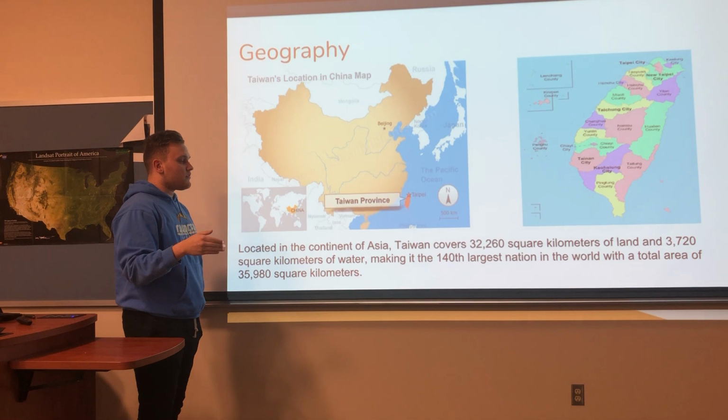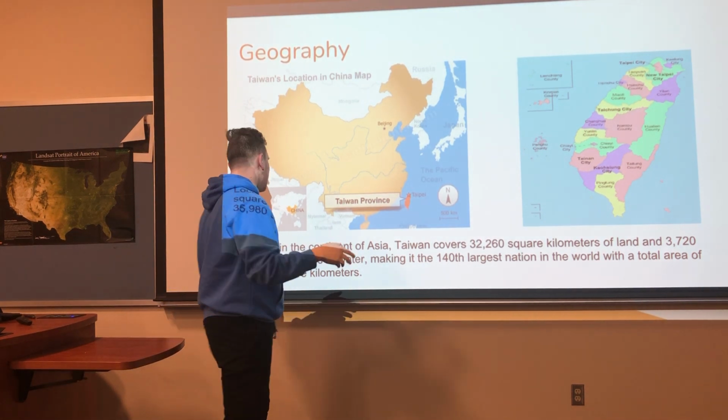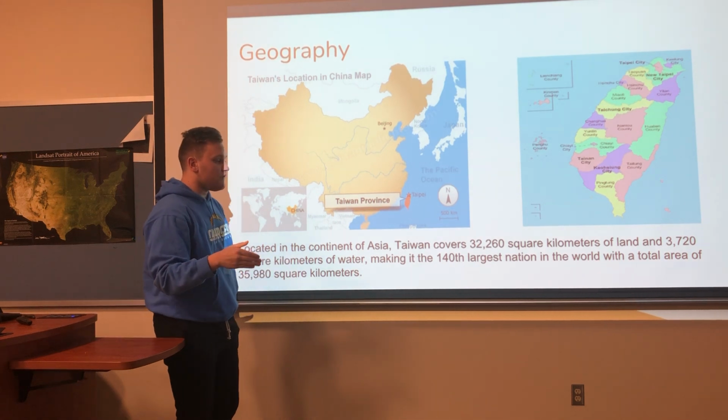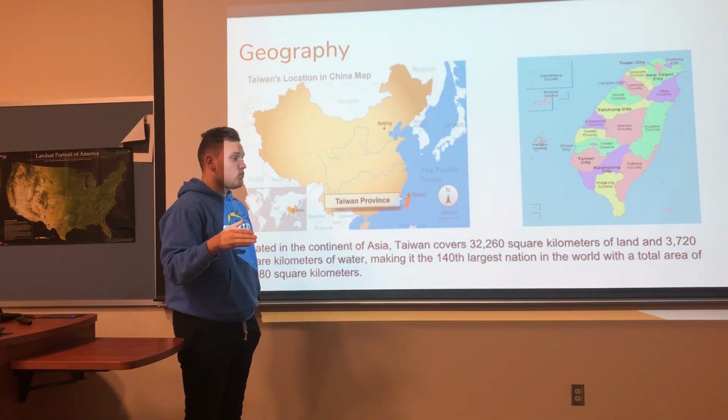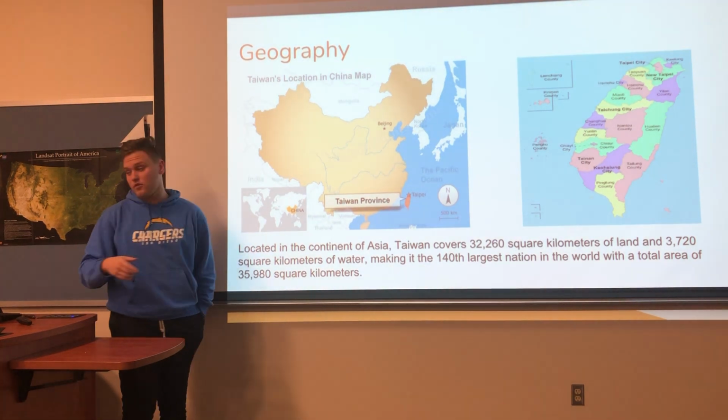It covers 32,260 square kilometers of land and 3,720 kilometers of water, making it the 140th largest nation in the world with a total area of 35,980 kilometers.